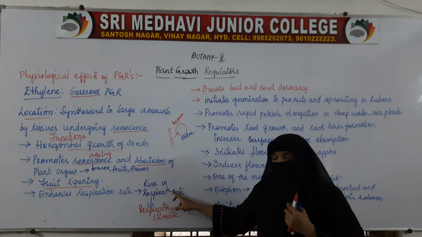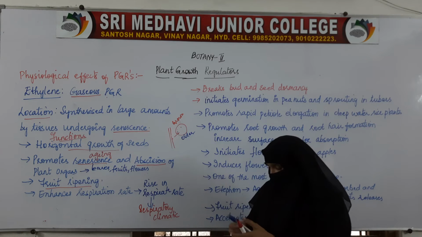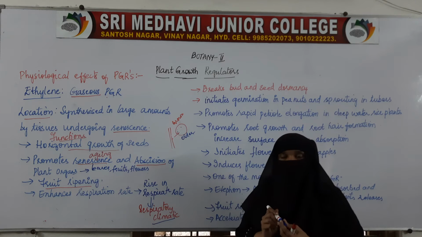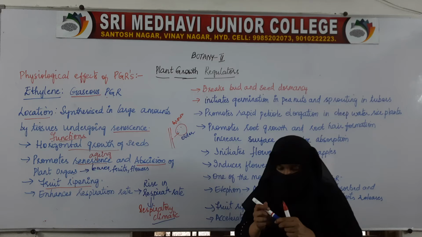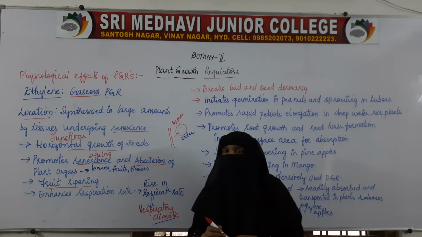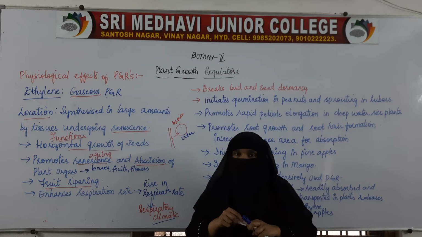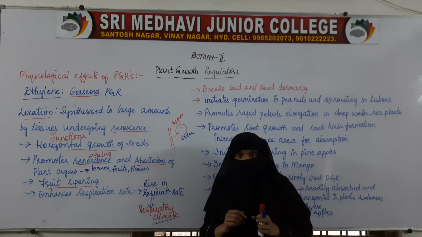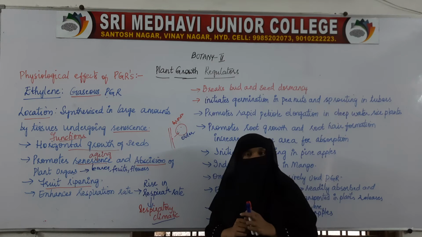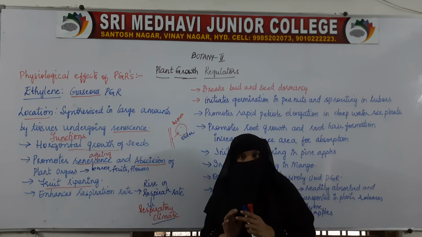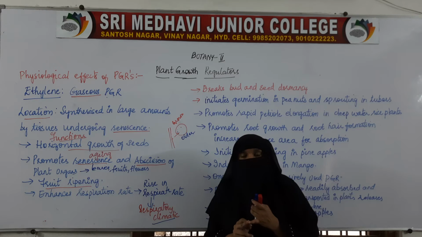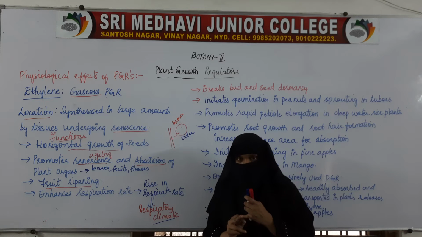This rise in respiration rate is called respiratory climacteric. Ethylene promotes senescence, that is, aging of plants, and helps in abscission of plant organs.